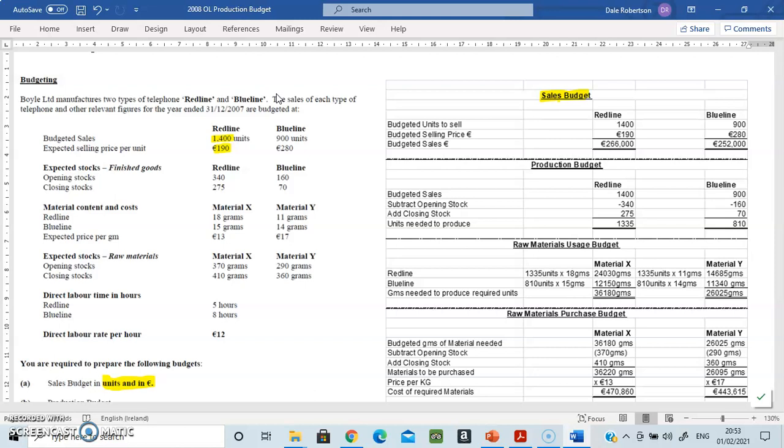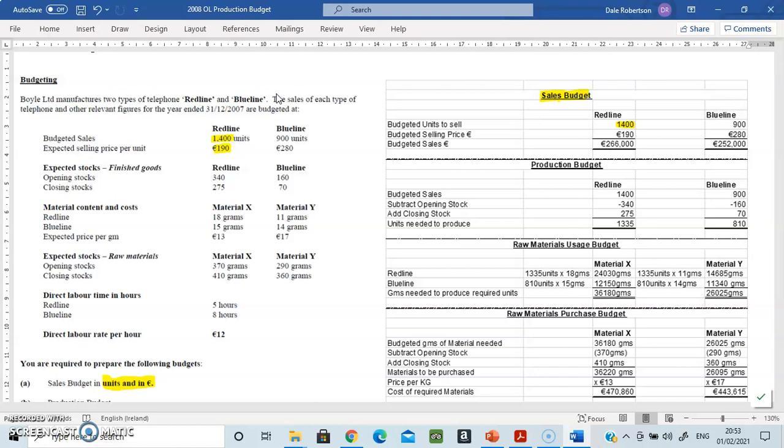That's what we are expecting to sell. Now, then we're going to look at the production. Now, if we want to sell 1400 telephones, well then, I'm just going to highlight this for a moment. If we want to sell that many, well then we need to make a sufficient amount to meet those sales.